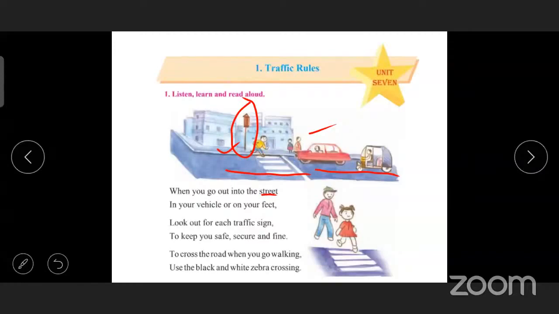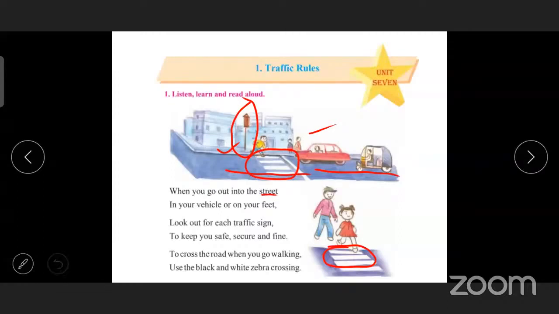To cross the road when you go walking, use the black and white zebra crossing. When you're crossing the road, first see the zebra crossing. Why zebra crossing? This is a zebra crossing. The white and black stripes on the road show the zebra crossing. That means when you're walking on the road, you use the zebra crossing.